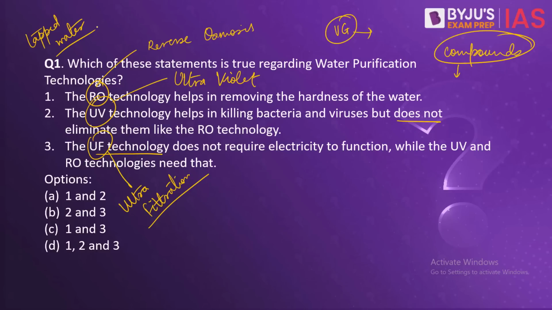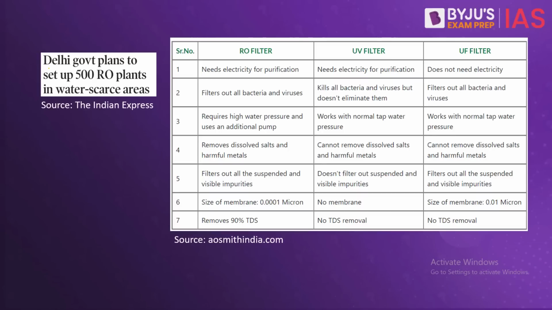Now going back to these technologies, why is it in news? Because the Delhi government, in order to provide water to the water scarce areas, is planning to set up 500 reverse osmosis plants. Now when it comes to science and technology questions, these types of questions can be easily asked in your exams. What is the difference between various technologies? So here we have mentioned the difference between the reverse osmosis, ultraviolet and ultrafiltration technologies.